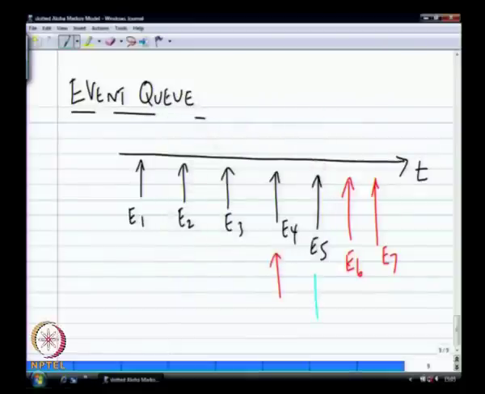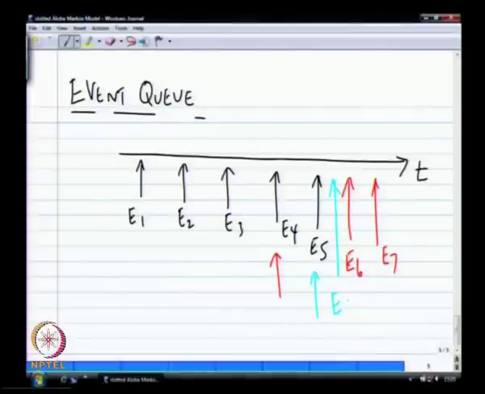So then the system moves on to processing E5, right, and usually you do not try to schedule events before the current time. In theory you could, because you are simply making an ordered list. You could say that E5 go and process something that happened before E5. That is not what we normally do, but I can certainly do something like this. I can create E8, which is ahead of E6 and E7, some other event that is supposed to be processed before E6 and E7.